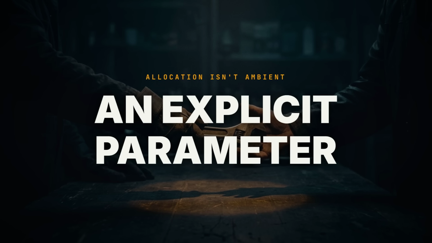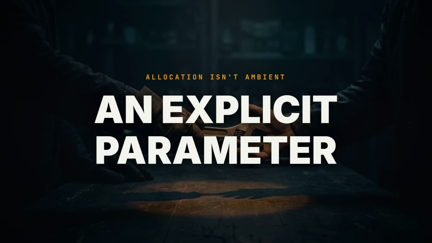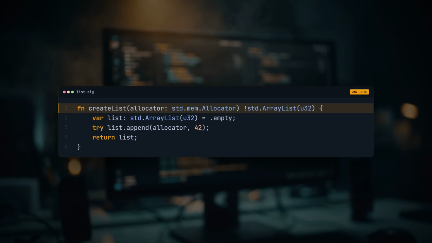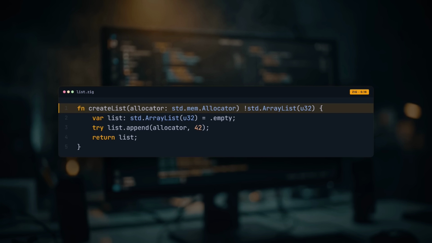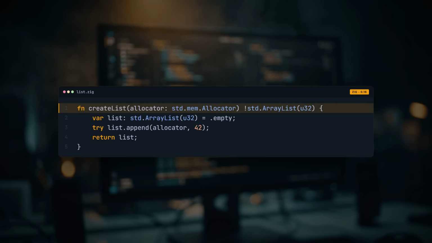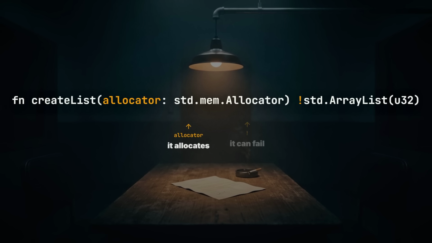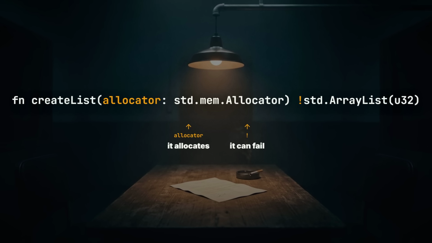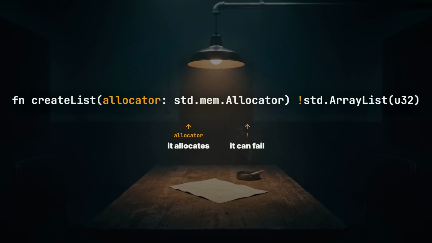There is no global new. If a function needs to allocate, it takes an allocator as an explicit parameter. Read the header. fn createList takes an allocator of type std.mem.Allocator, returns a list, and the exclamation mark says it can fail. That signature is a confession. It tells you, before you read a single line of the body, that this function allocates. It has to. You handed it the tool to do it. A function that doesn't take an allocator cannot secretly allocate, because it has nothing to allocate with.